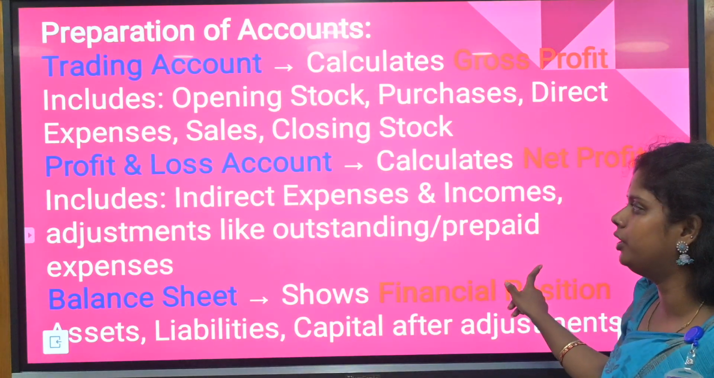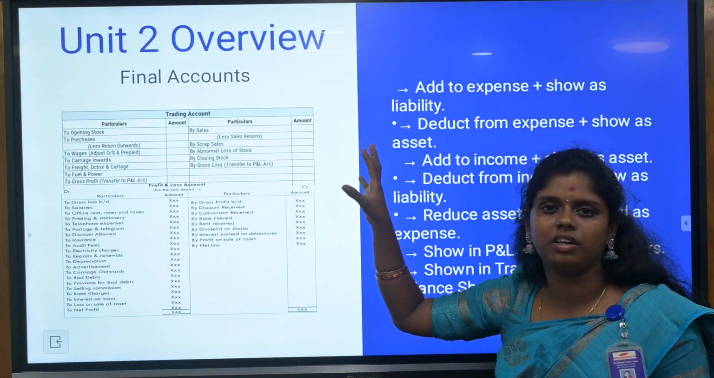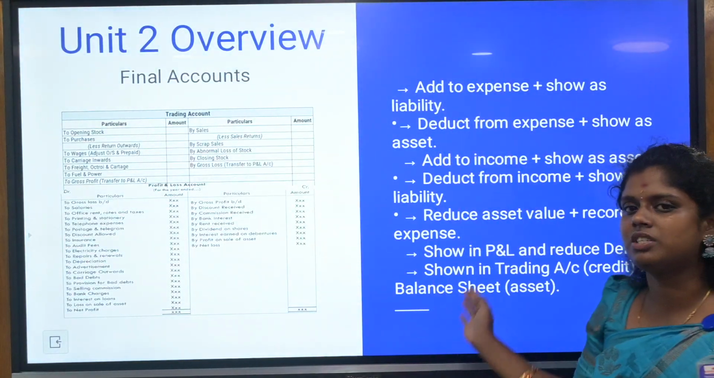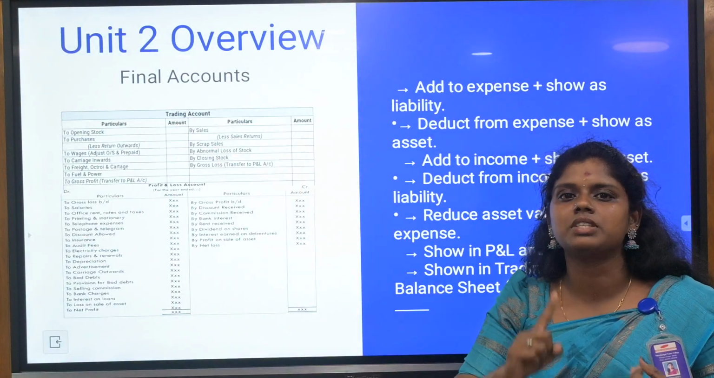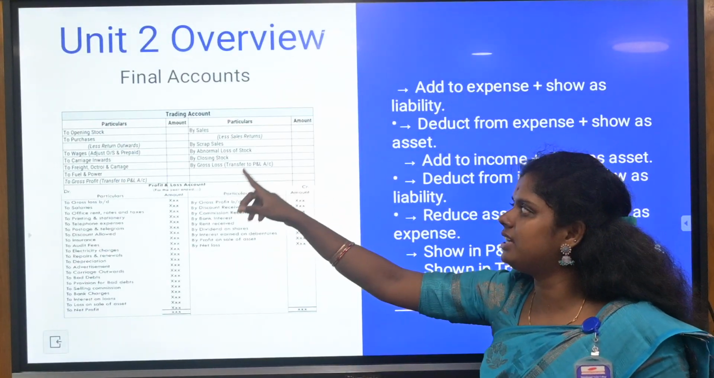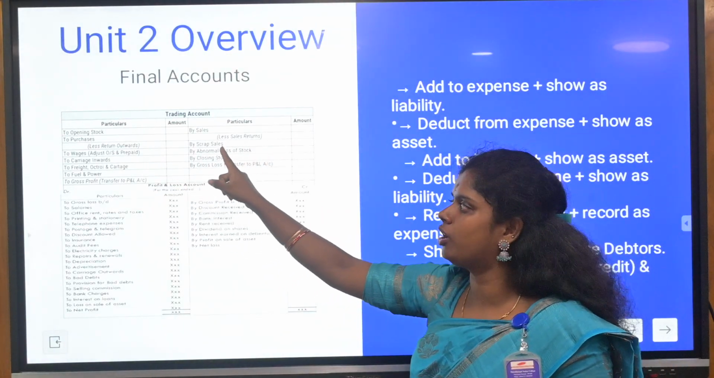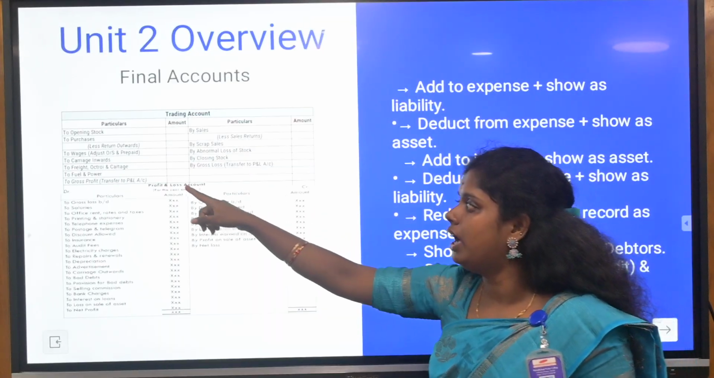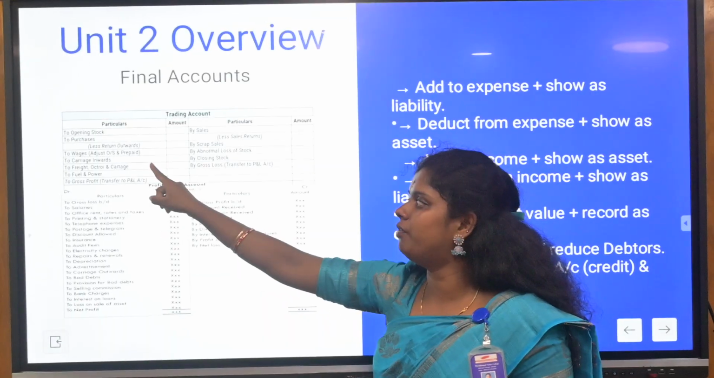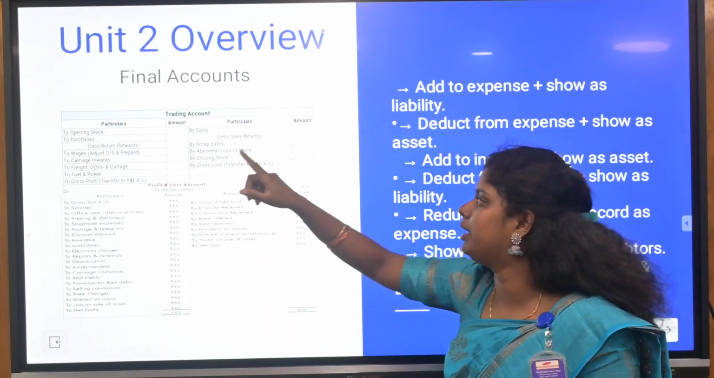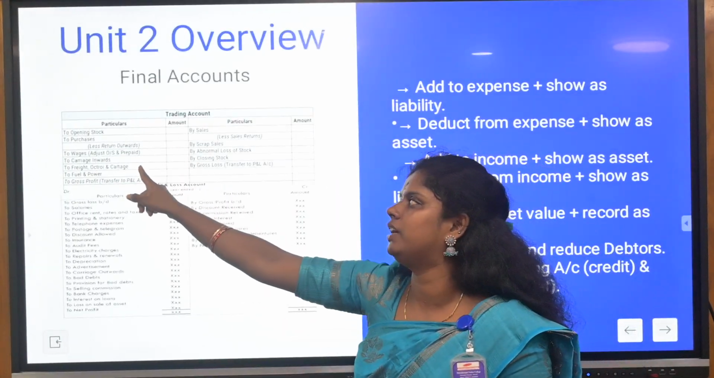This is all about unit 2. Here you will have the overview of unit 2. Here I have given the adjustment entries like prepaid, advance payment, accrued incomes and outstanding and all. You can see the format: opening stock, purchases, sales, closing stock will be given in the particular trading account, and carriage inward, carriage outward will be coming here. Returns inward, which is sales return, will be given on the credit side, and returns outward, which is purchase return, has to be given on the debit side.